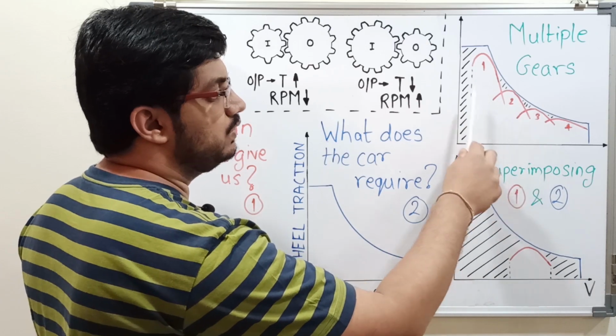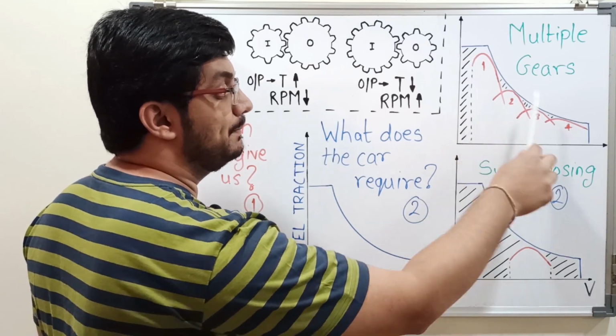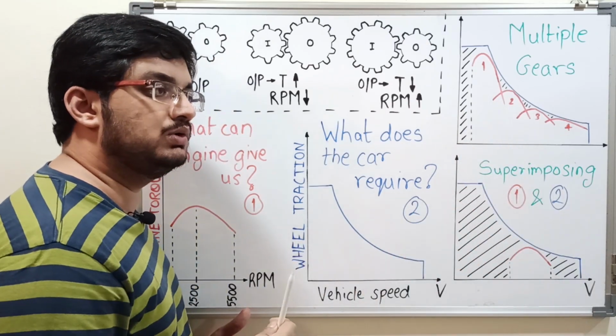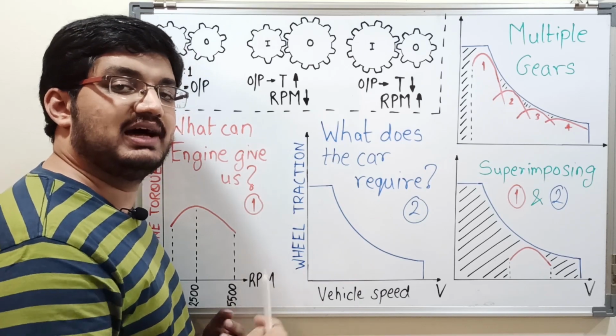So this is how splitting into gears can cover more area and make us able to drive the vehicle over larger scenarios. So now you know that we need multiple gears in an IC engine car to cover the high torque and high RPM demands, which an engine cannot do by itself.